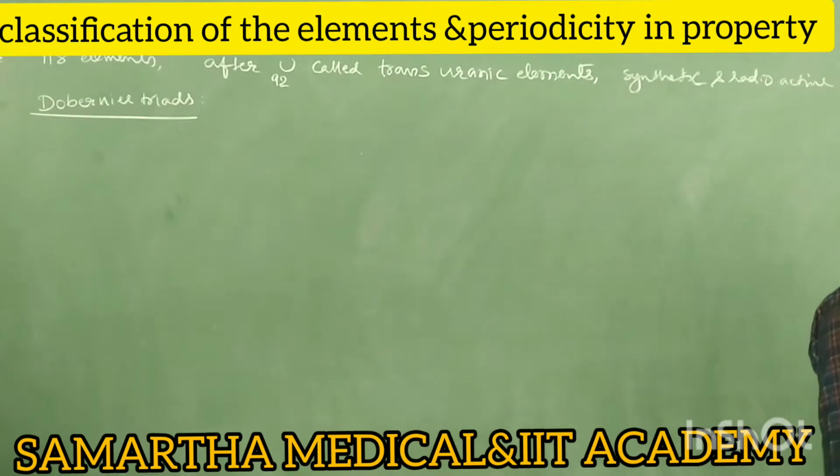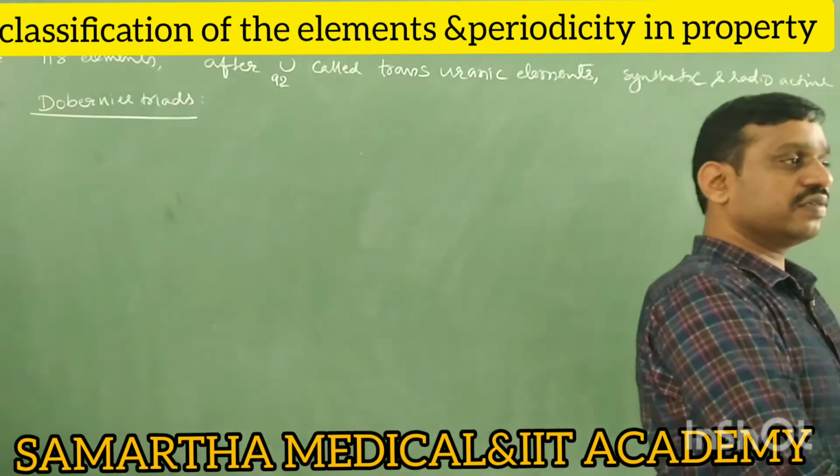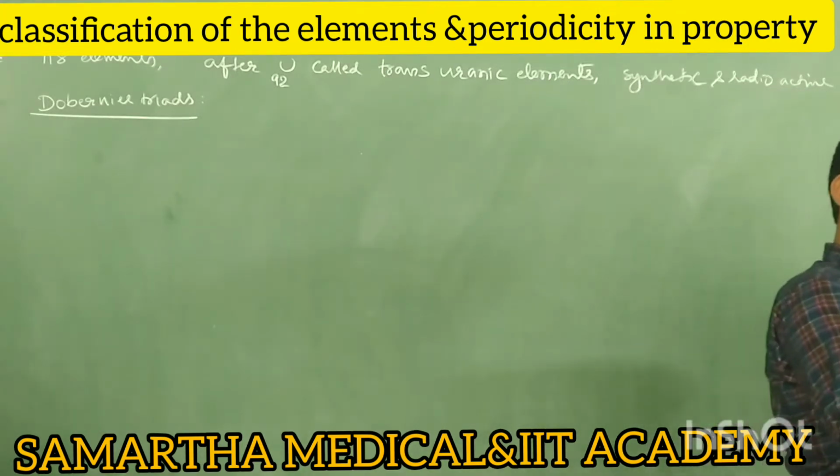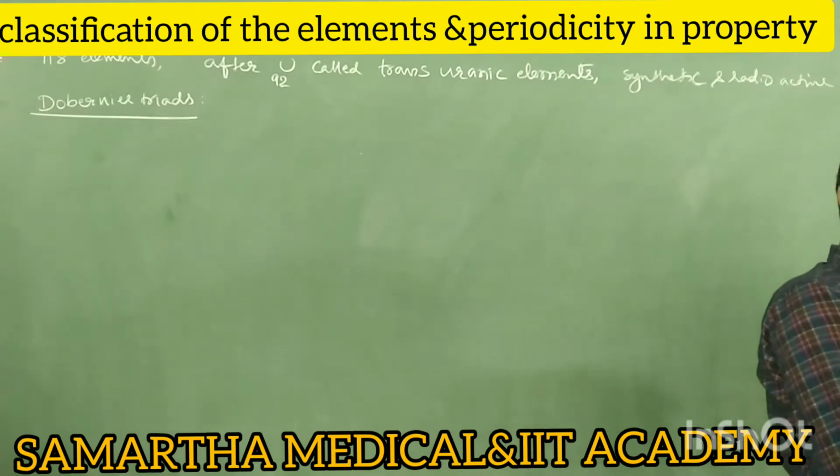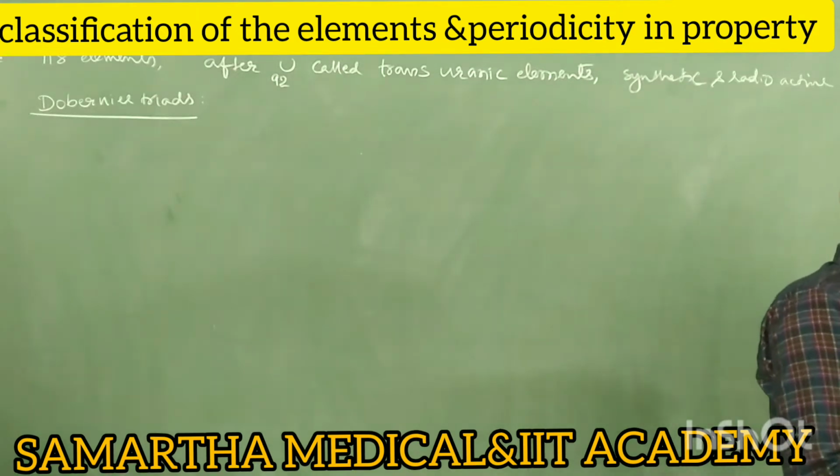He suggested that the atomic mass of the middle element is the arithmetic mean of the first and last elements. This is the statement.